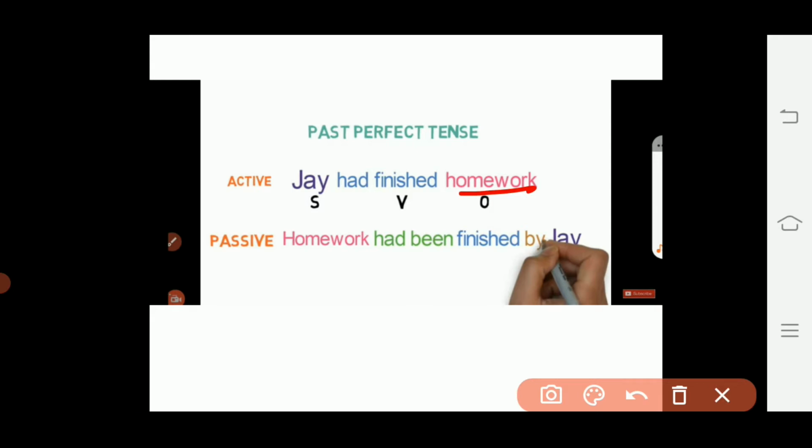So our second step will be to swap the subject with the object. So homework will become our subject and Jay will become the object. Then we'll have to use a proper helping verb, that is had been, then the third form of the verb, that is finished, and finally by before the object. So the sentence will be: homework had been finished by Jay.